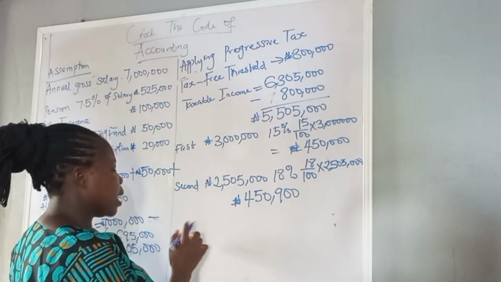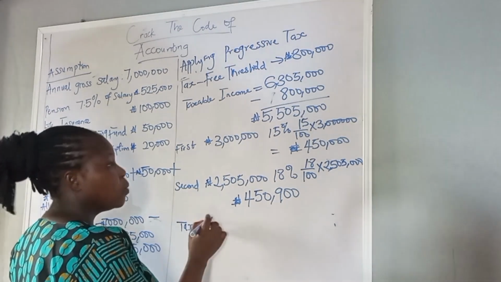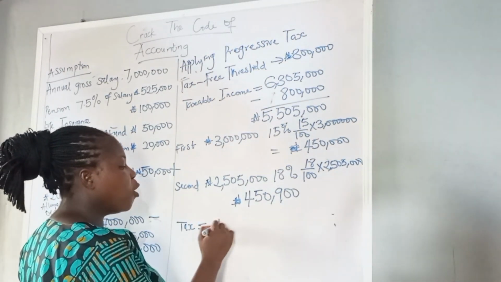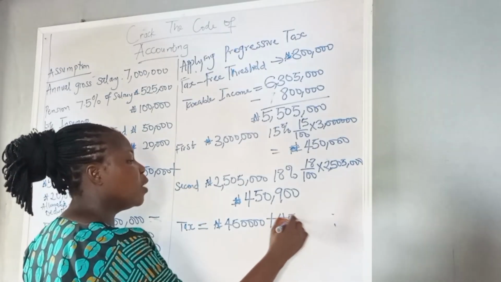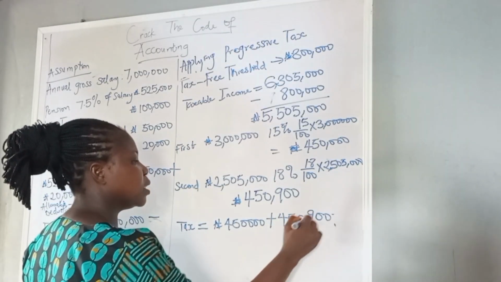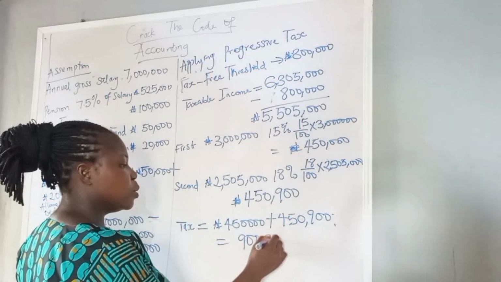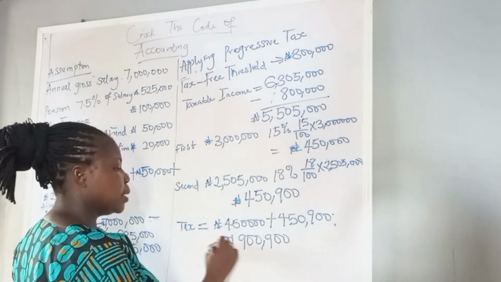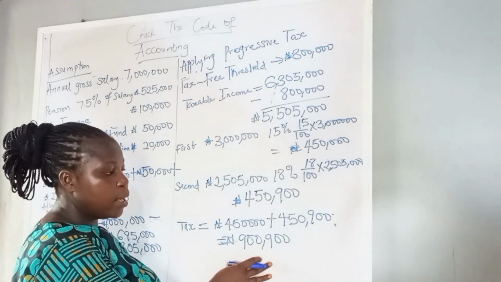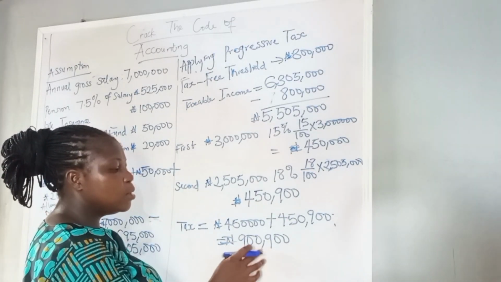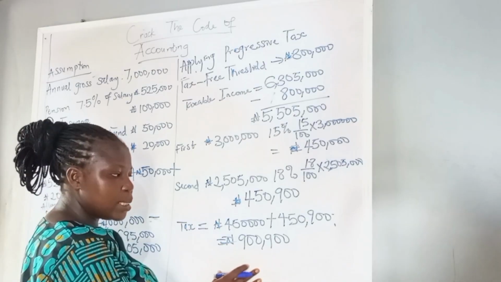Now to get the total amount this person will be paying for his or her tax, we are going to add 450,000 plus 450,900, which is going to give us 900,900 naira. This particular employee will be paying 900,900 naira as tax per year.